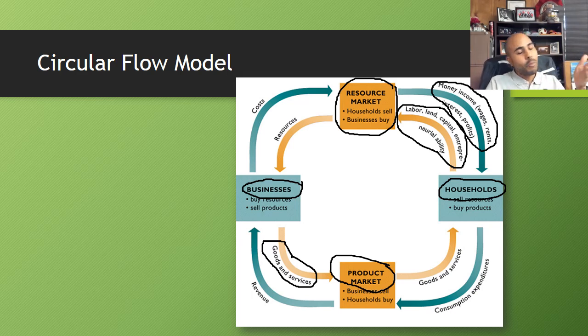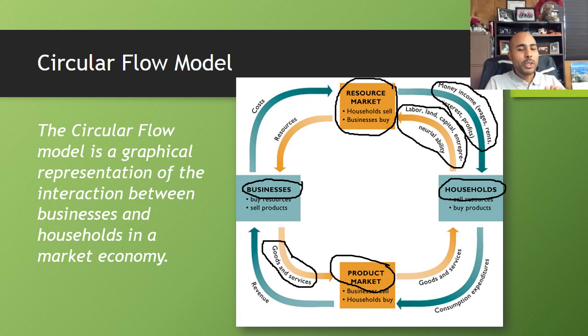And I would even recommend drawing it out and making sure that you could label a circular flow model if you were given one on the test. Who knows, maybe you'll see one on the test. Okay? So it's important to remember the circular flow model is just a graphical representation of the interaction between businesses and households in a market economy.